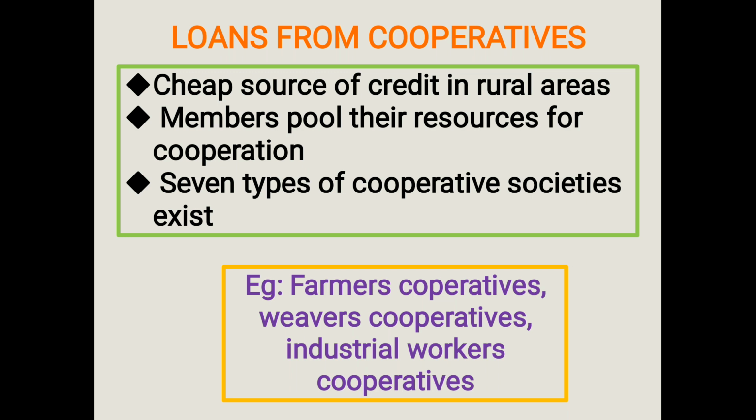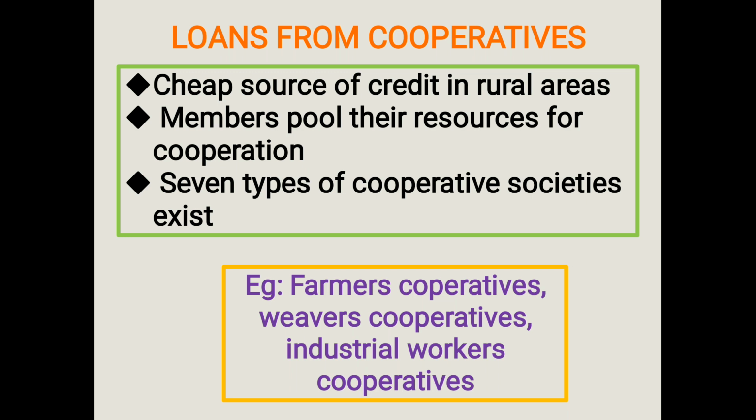Mainly this cooperative society provides loans for the purchase of agricultural implements, loans for cultivation and agricultural trade activities, fishery loans, loans for construction of houses, and for a variety of expenses. The rate of interest collected by the cooperative society is less when compared to the normal banks.